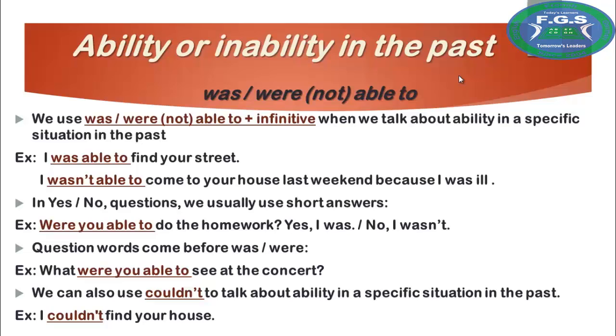For example, I was able to find your street. So he was searching for the street and he could find it. So he said, I was able to find your street. And in the negative form, I wasn't able to come to your house last weekend because I was ill. So he is talking about particular situations.